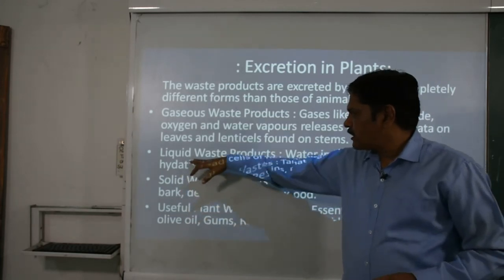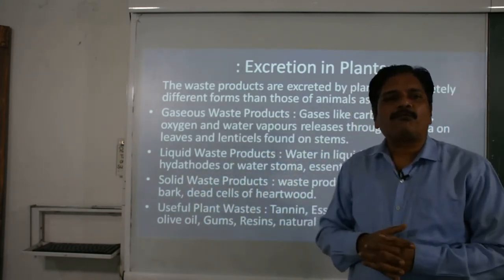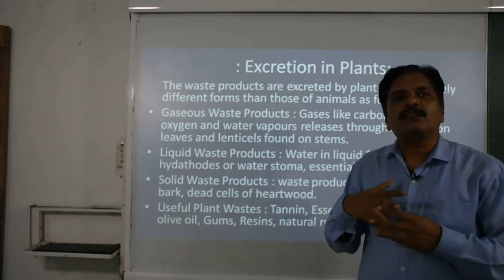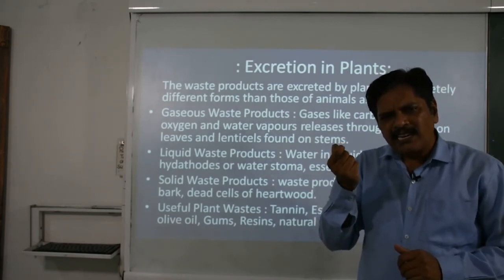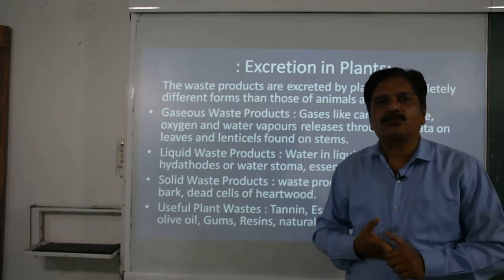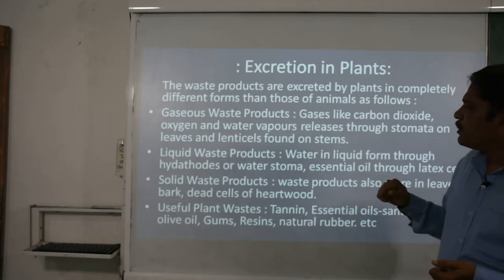Then second, the liquid waste products. We know that when there is an excess of moisture in the plant, this water is released out in the form of water droplets through tiny apertures present on the margins of the leaf, called hydathodes, or water stomata.